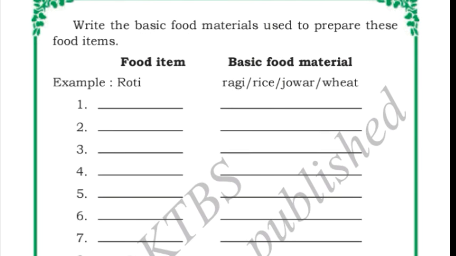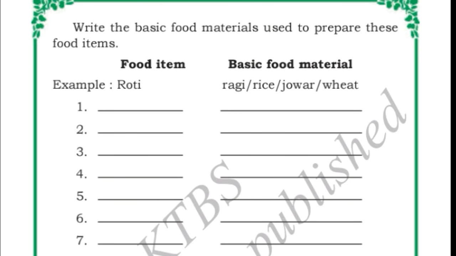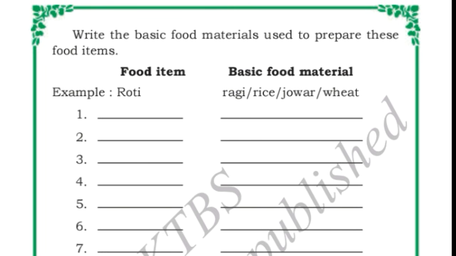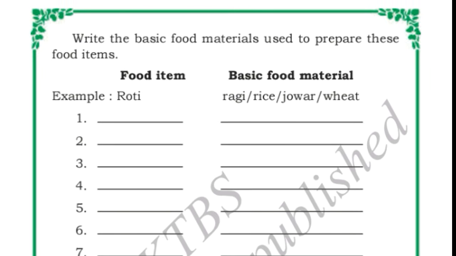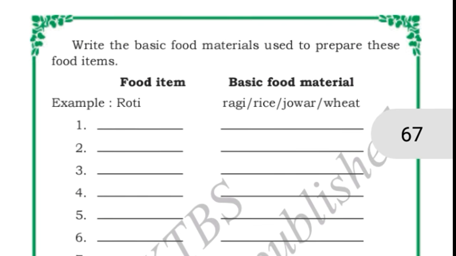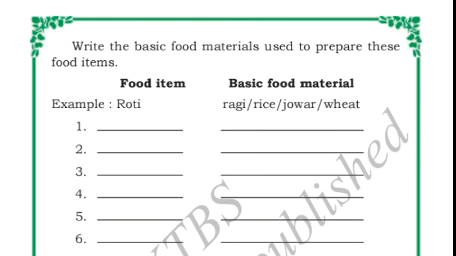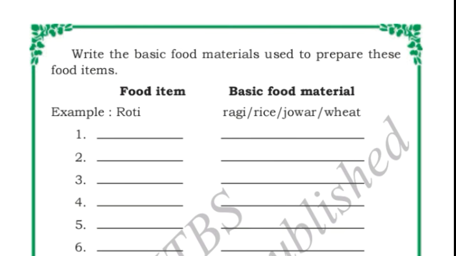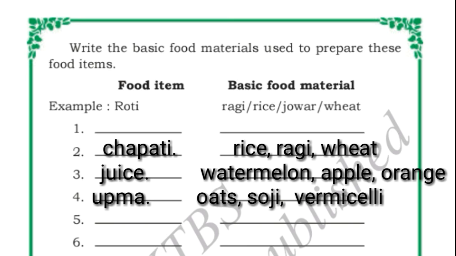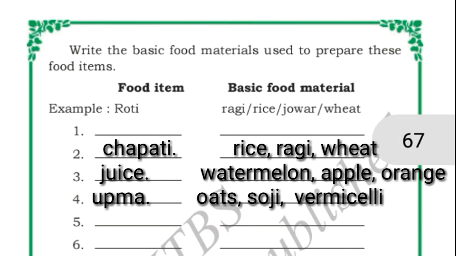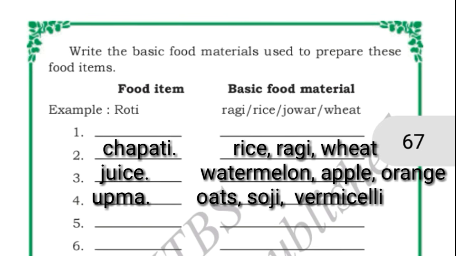Okay, write the basic food materials used to prepare these items. Here we have to write the food items and the basic food materials which are needed to prepare these food items. For example, roti. To prepare roti we want ragi, rice, jowar and wheat. Now I will write upma. To prepare upma, what do we need? We need soji, oats, rice, etc.